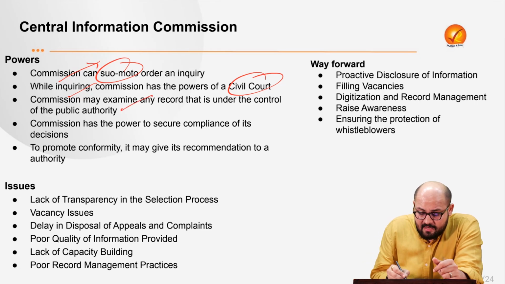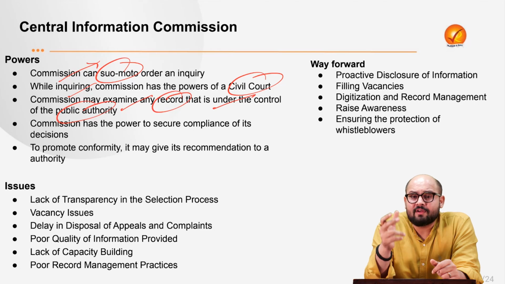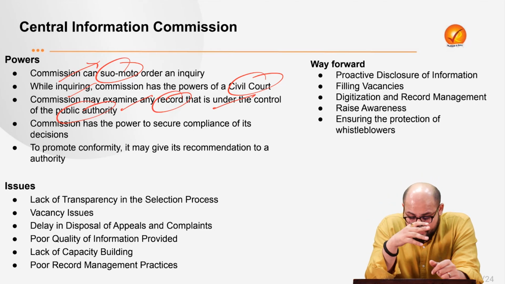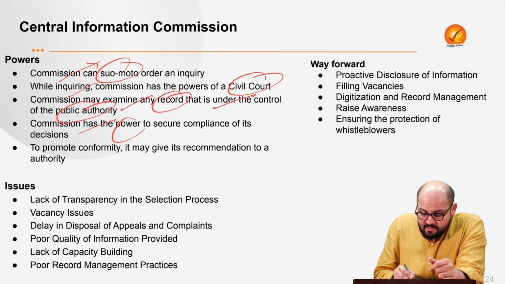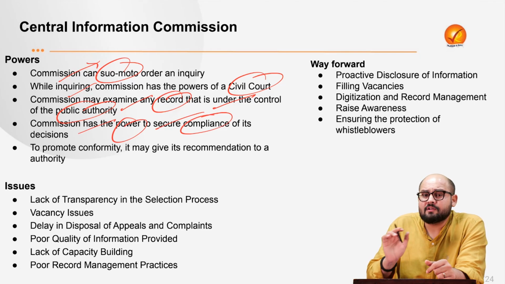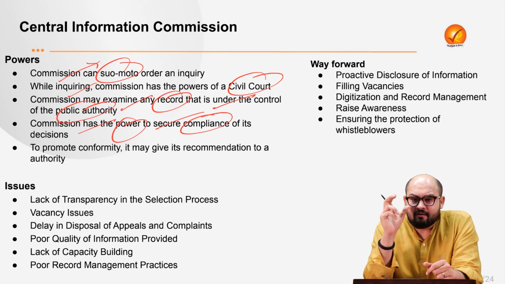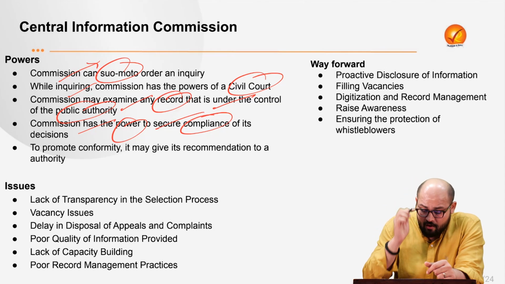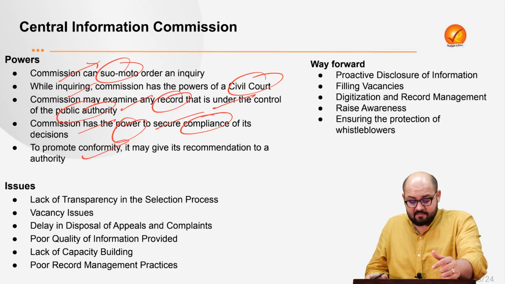The Commission may also examine any record that is under the control of any public authority. That is, it may call for any public record, right? And then it can look into those records and reach a conclusion. The Commission also has the power to secure compliance with its decisions. If a public authority is not conforming to the regulations made in the Right to Information Act, it can ask the public authority to conform to it, right? So these are the powers.